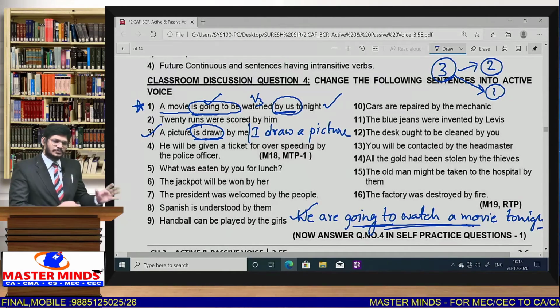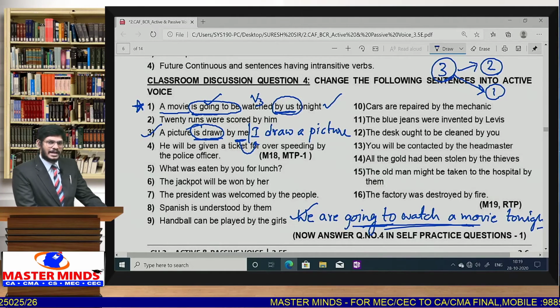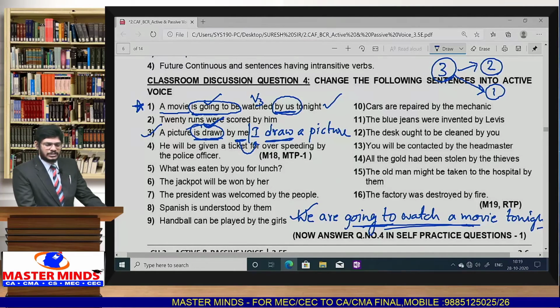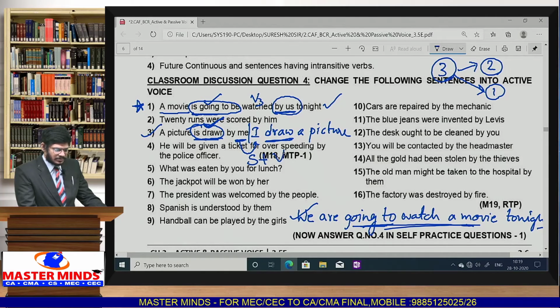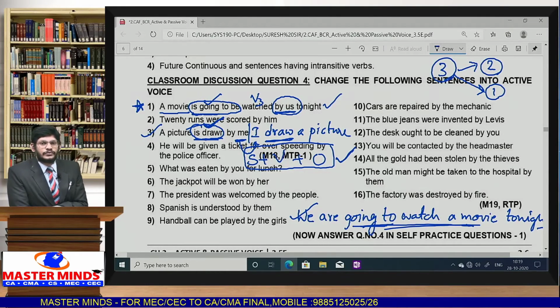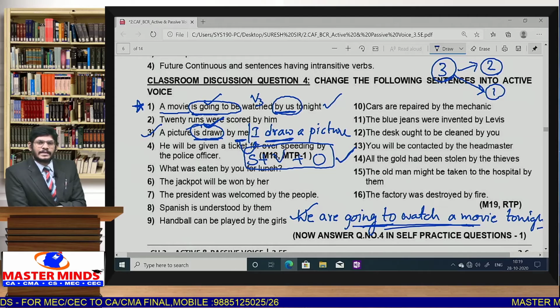So we have to apply the reverse process. In the passive voice, whatever the object is, that will become the subject in active voice. Next, because the given sentence is simple present, we have to write the verb. So the structure should be subject plus verb plus object. You should know the tense structure. If you don't know the tense structure, then this particular model, classroom discussion 4, will be difficult. So you should have good knowledge of the tense structures.